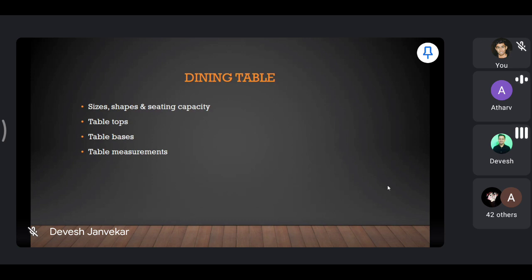Okay. Somebody else can tell me about rectangular tables. The first one is 30 by 48 inches, which has 4 covers, 2 on each side. Yes, Rishikesh. One more rectangular table is there, which is 30 inches by 72 inches, which consists of 6 covers, 3 on either side. Good.